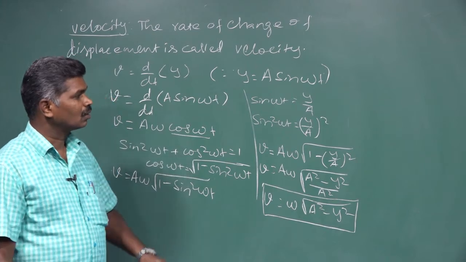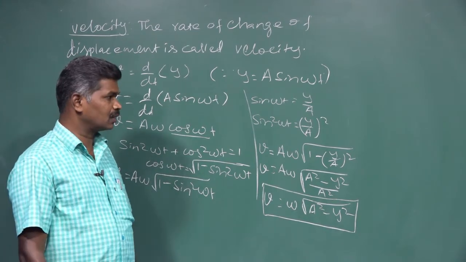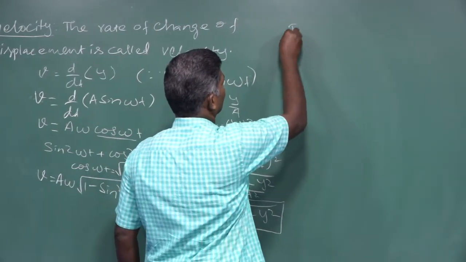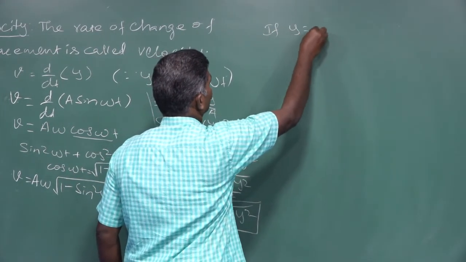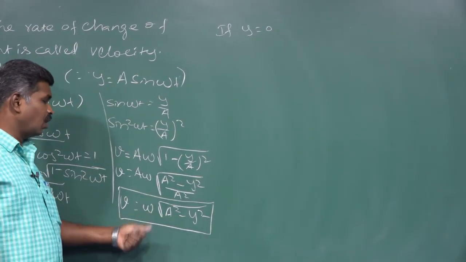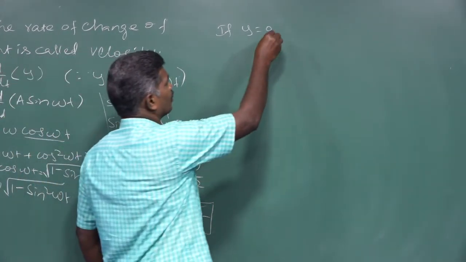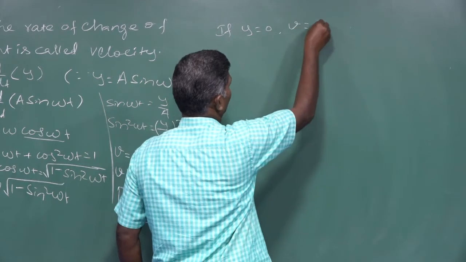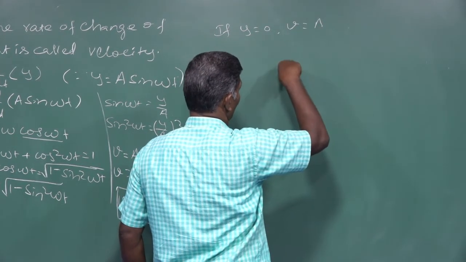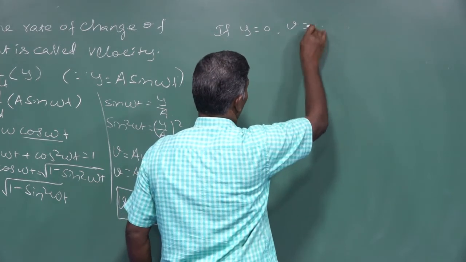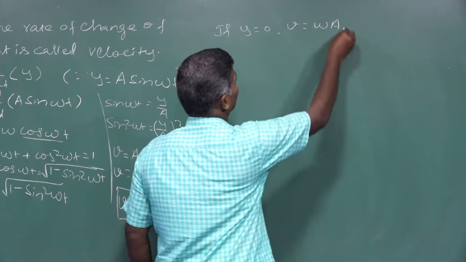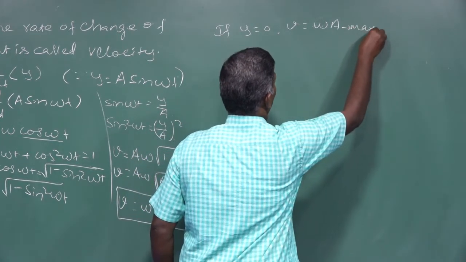Suppose now we substitute some special cases. At the initial position, if y is equal to 0, what happens to the value of our expression? Here v is equal to omega outside, and in the square root we have a square, so v is equal to omega into a. This is the maximum velocity.